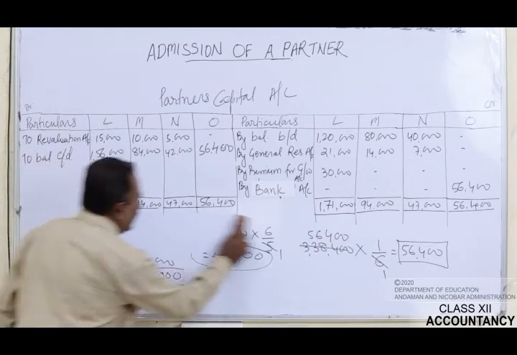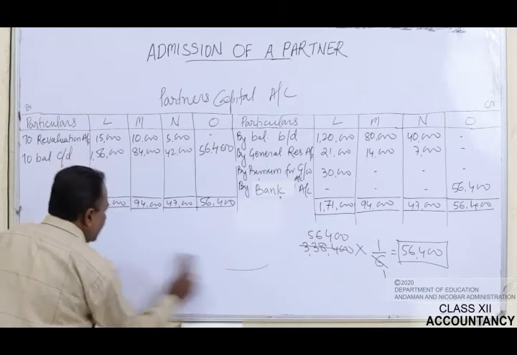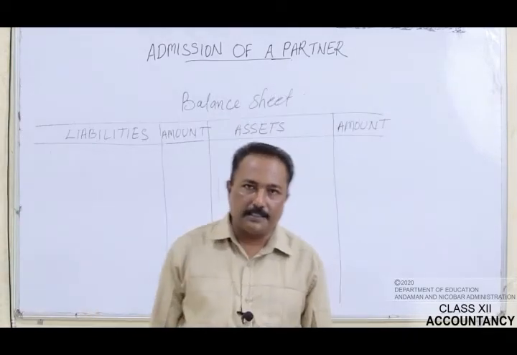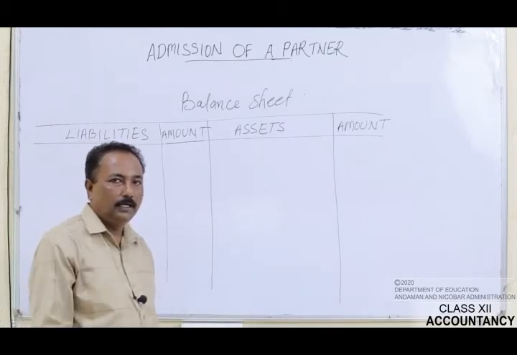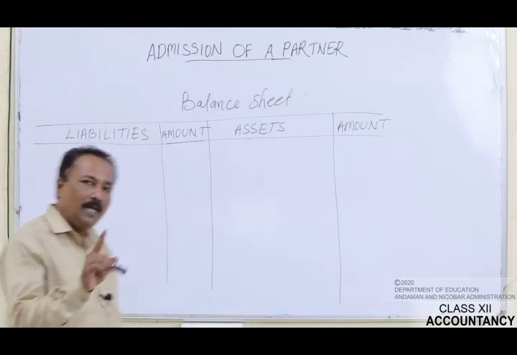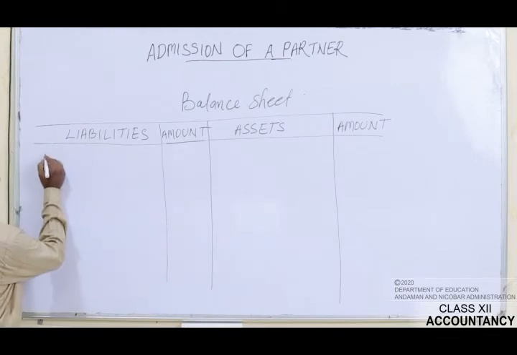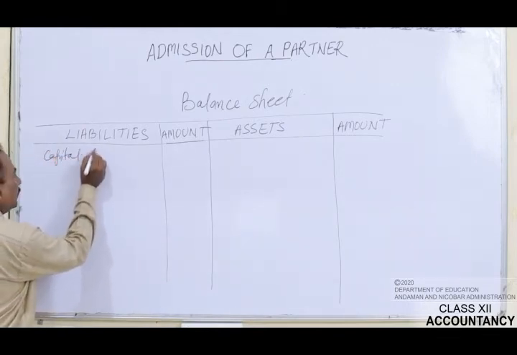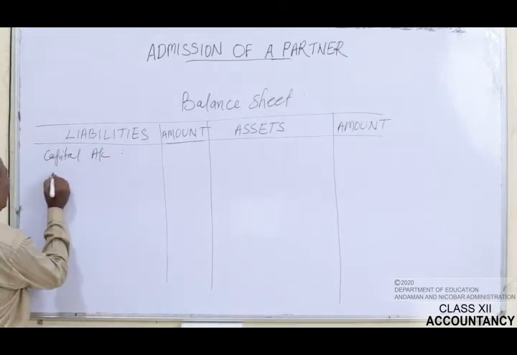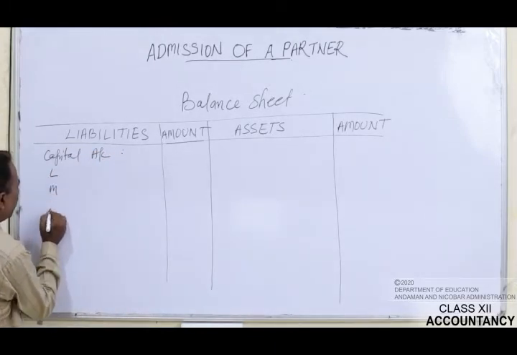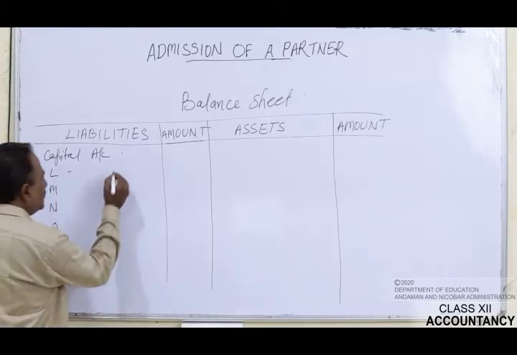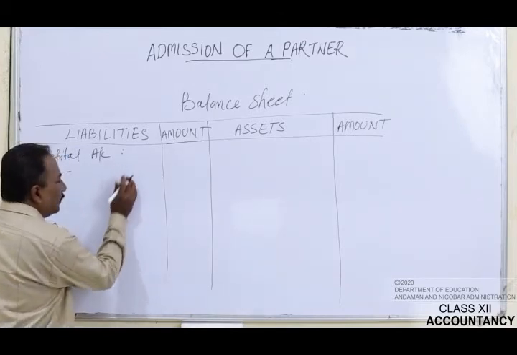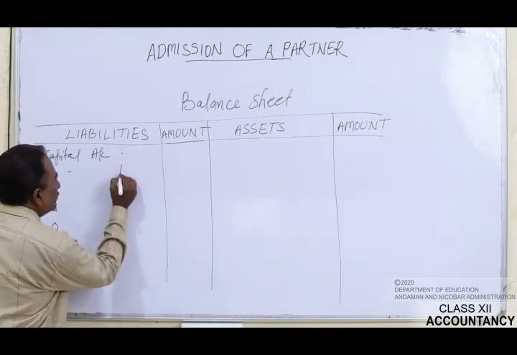We have completed the partners' capital account. Now students, we will very first record the capital account of the partners. So here you have to write down the capital account. The capital of all the four partners will be recorded here. The first partner's capital, which was shown here, was rupees